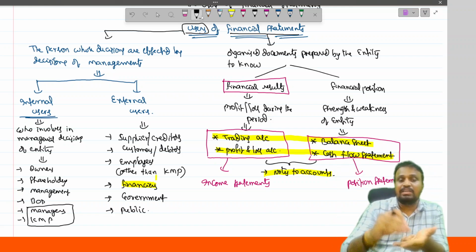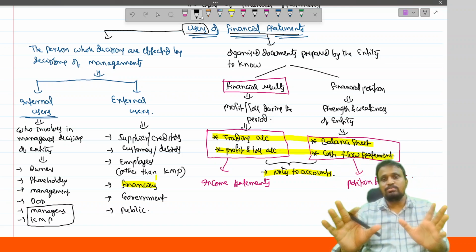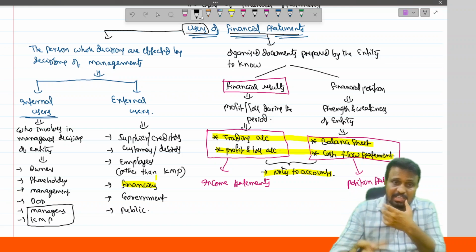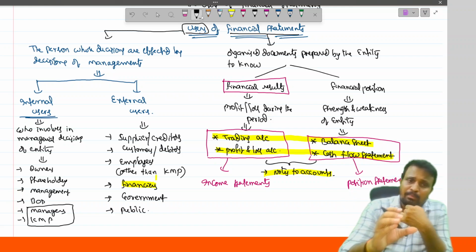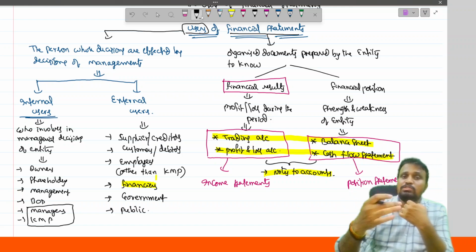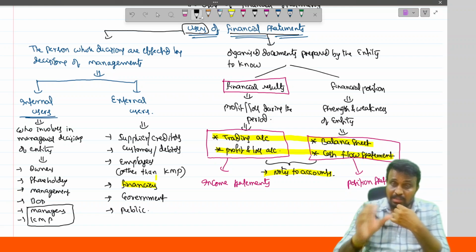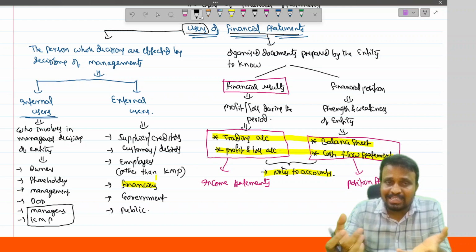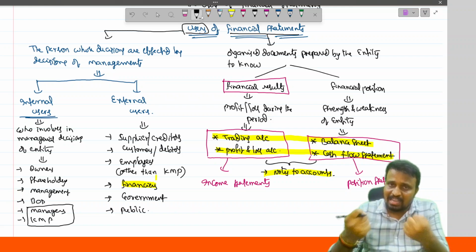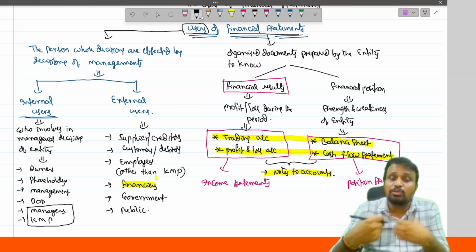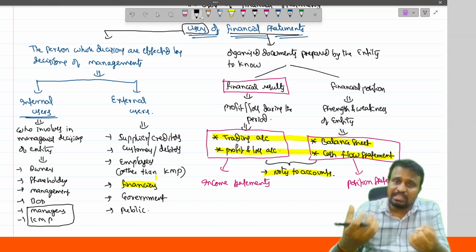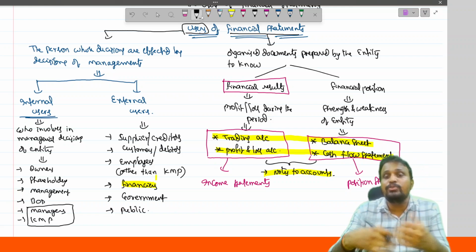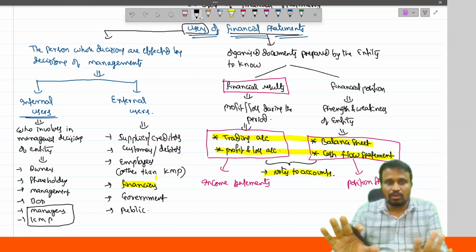That credibility is analyzed by the financials, using our financial statement. Same way for the banker. And employees want to know information about the hikes or increments, etc. The government wants the financial statement to know whether that party is paying tax as per the total income or not, whether that entity is disclosing the total income earned during the year to the government or not.